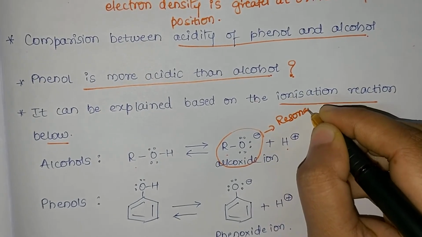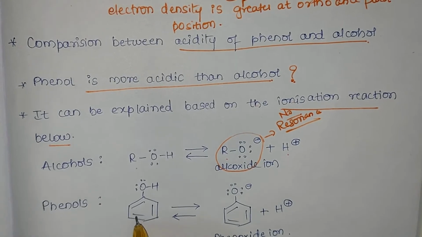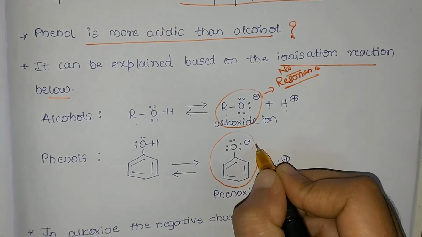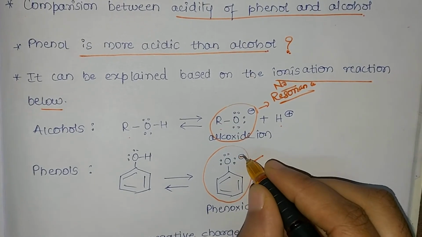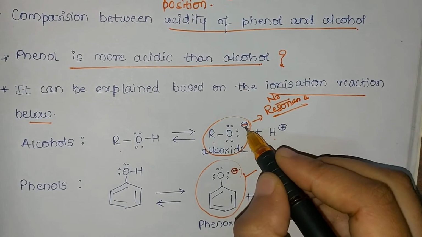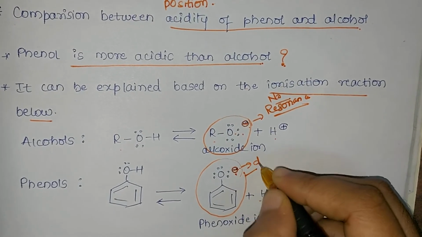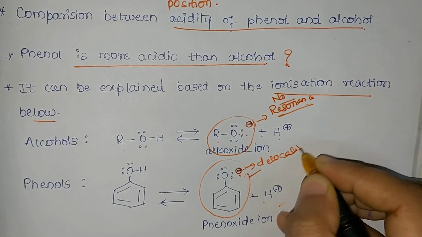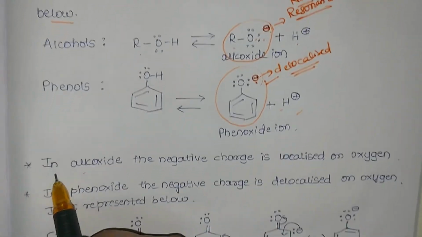But can we write the resonating structures here? No, resonating structures are not possible. Whereas we can write the resonating structure for phenoxide ion, and the more the resonating structures, the more the stability. So phenol gives a stable phenoxide ion, where we can write resonating structures, whereas in alkoxide no resonating structures can be written. So we say that delocalization of the negative charge on phenoxide can be shown, whereas on the oxygen of alcohol the charge is only localized.